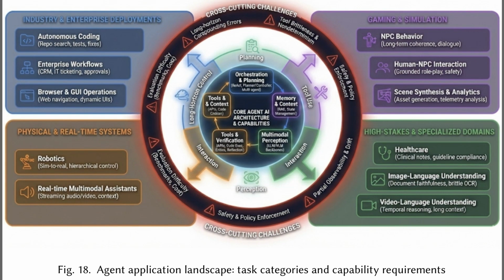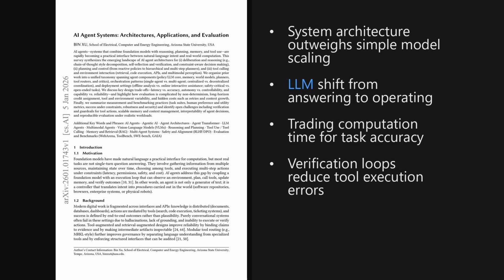Alright, having established the training pipeline, Figure 18 zooms out to the entire application landscape. At the center sits the core agent architecture, acting as the operational hub that radiates capabilities like planning and perception outward. The left side highlights industry and physical systems, where agents handle autonomous coding and robotics tasks that demand precise tool execution. Conversely, the right side covers gaming and specialized domains, like healthcare, which prioritize interaction and high-stakes reasoning. Finally, a red ring of cross-cutting challenges, including safety risks and evaluation barriers, encircles the whole system, emphasizing that deployment difficulty spans every sector.